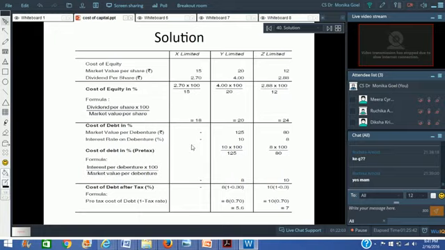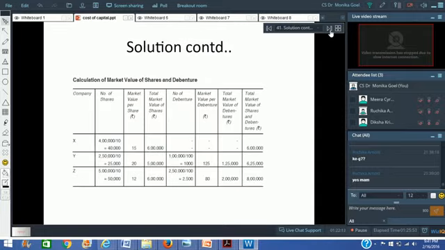And so there are only two things which are given to me. So I can find out for X Limited, Y Limited and Z Limited. Now I have to find out the market value weights. In order to find out the market value weights, I have to multiply the number of shares with the market price per share. Right? So market value per share for X Limited is rupees 15 and it has got 40,000 shares. So 40,000 multiplied by 15 is equal to rupees 6 lakhs.